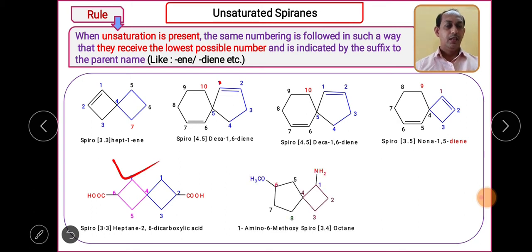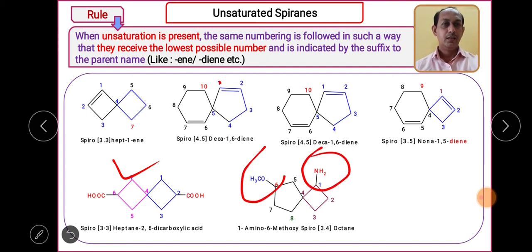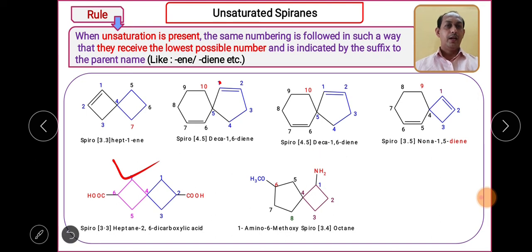Next one. Now our compound contains substituents, and the 2 substituents are different: one is amino, another is methoxy. Once your compound contains 2 different substituents, which rule do we need to use? Alphabetical order. Amino and methoxy, so which comes first? Amino comes first, so 1-amino-6-methoxy, spiro 3.4 octane.